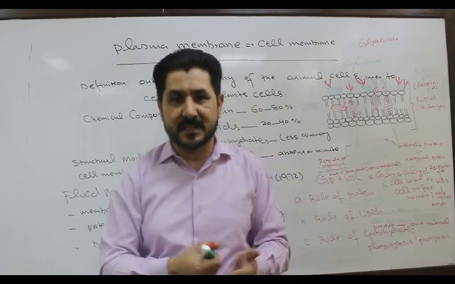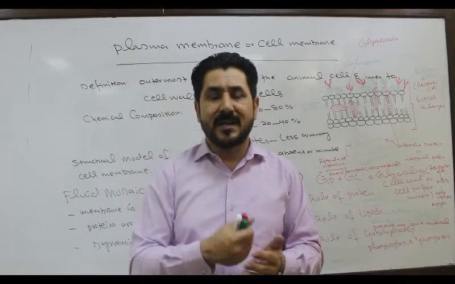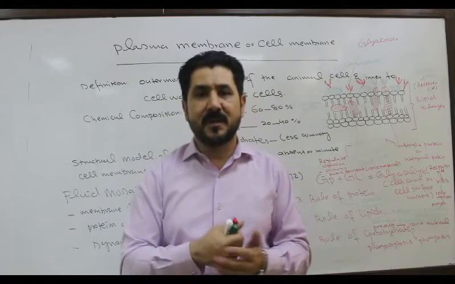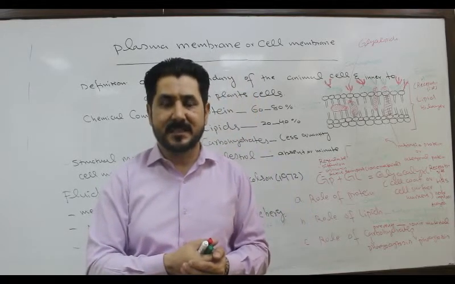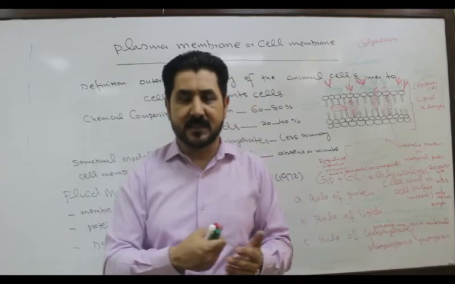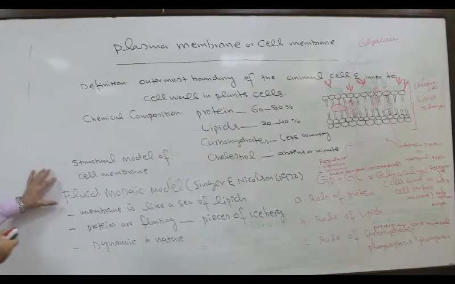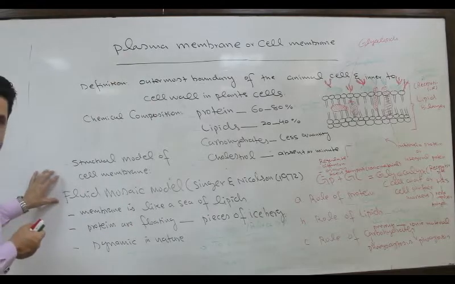Different scientists contributed to establish the possible model: Gorter, Danielli, Davson, and the most acceptable model, which is revealed from electron microscopy.